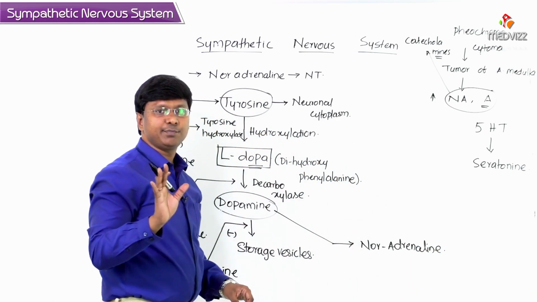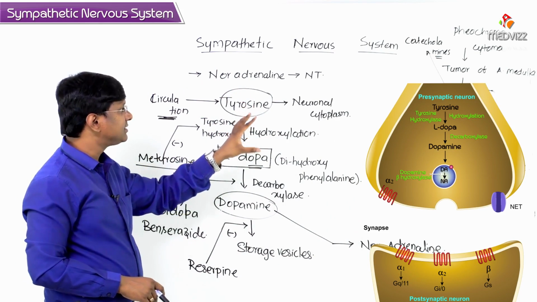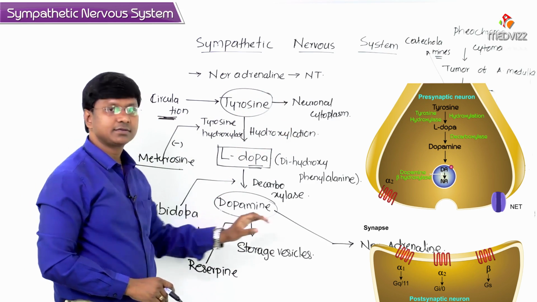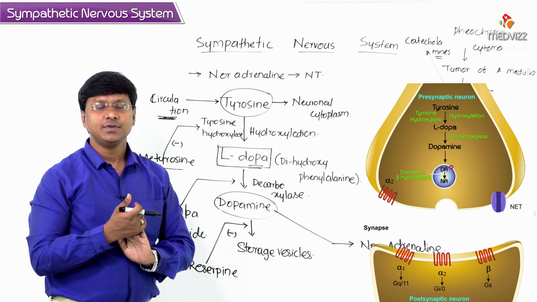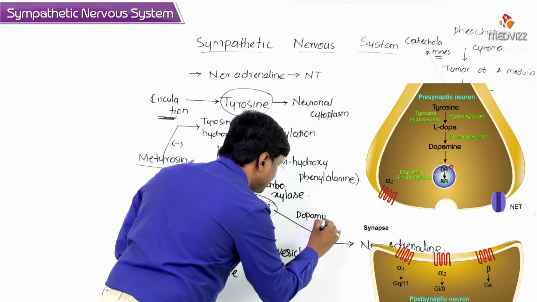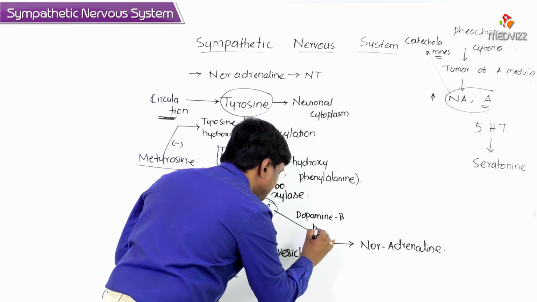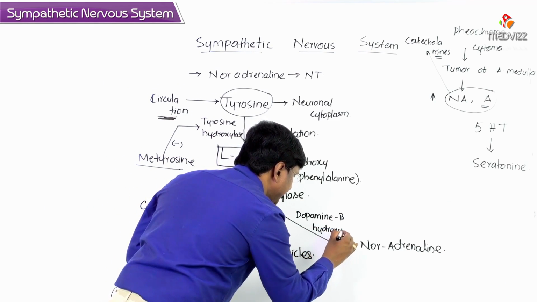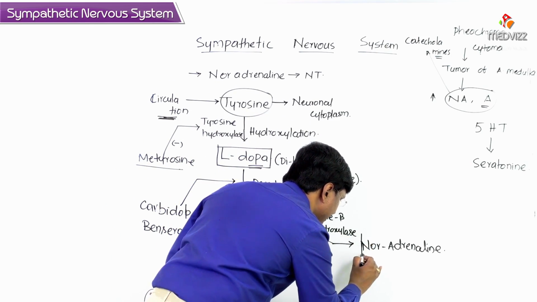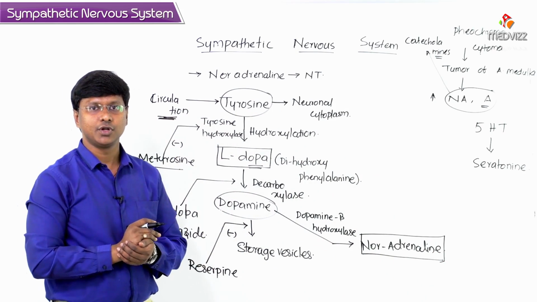So you have to remember a very important point, that all these steps are taking place within the sympathetic neuron. Now, this dopamine, in the presence of an enzyme which is called dopamine beta hydroxylase, is converted into noradrenaline.